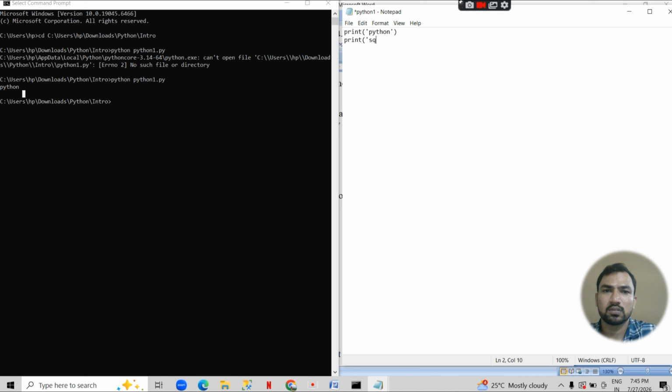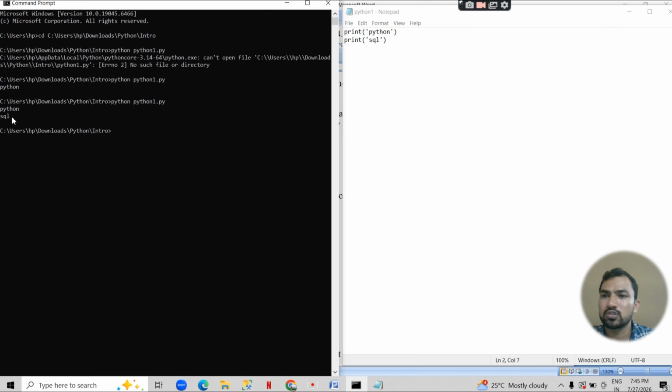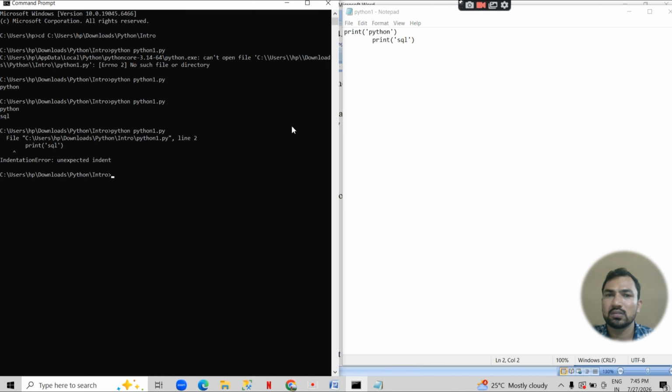Print SQL. Now we can save this, and if we execute these two statements written with the same indentation, it will show Python and SQL. If we give a space, meaning different indentation, then it will throw an error. So different statements should be written with the same indentation. There is an error, so this is not valid.